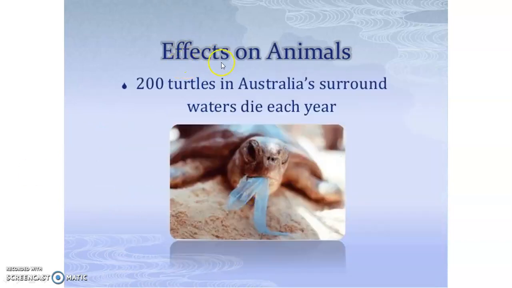Next, effects on animals. 200 turtles in Australia's surrounding waters die each year. So let's see, Australia's surrounding water is polluted, so nearly 200 turtles die each year.